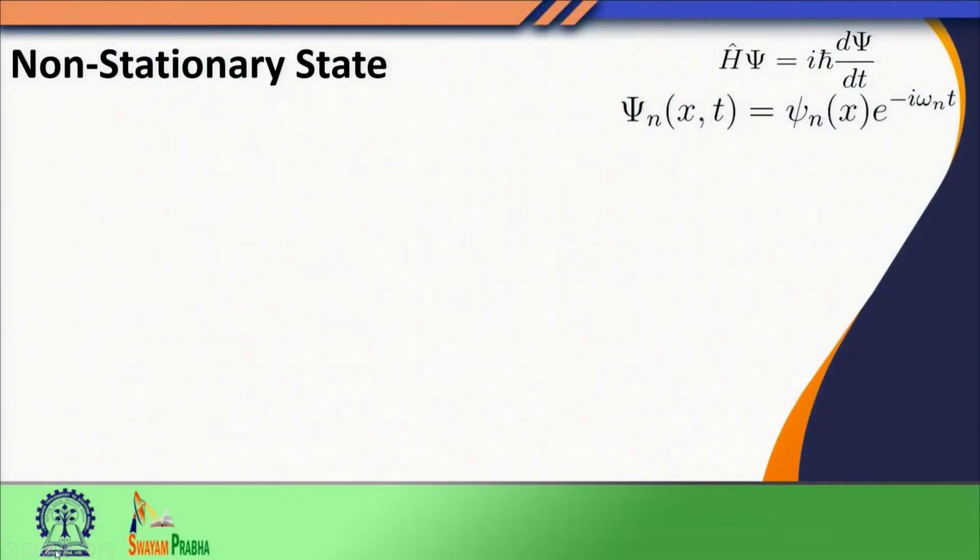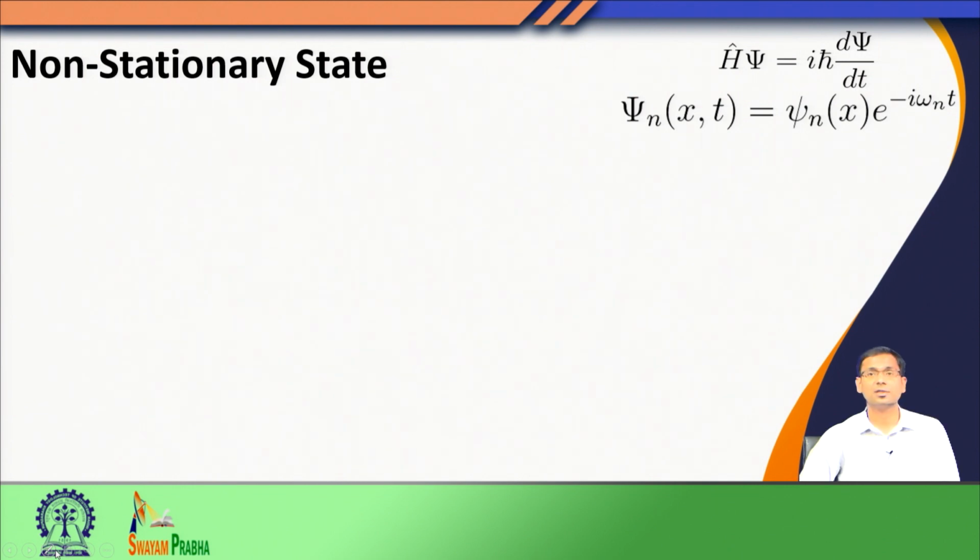Hello students, welcome to today's class. In the last class, we discussed the time dependence of the wave function by discussing the time dependent Schrodinger equation. We discussed the stationary states and non-stationary states. We saw that we call a state a stationary state when its probability density does not change with time. On the other hand, we defined a non-stationary state where the probability density of the state depends on time.